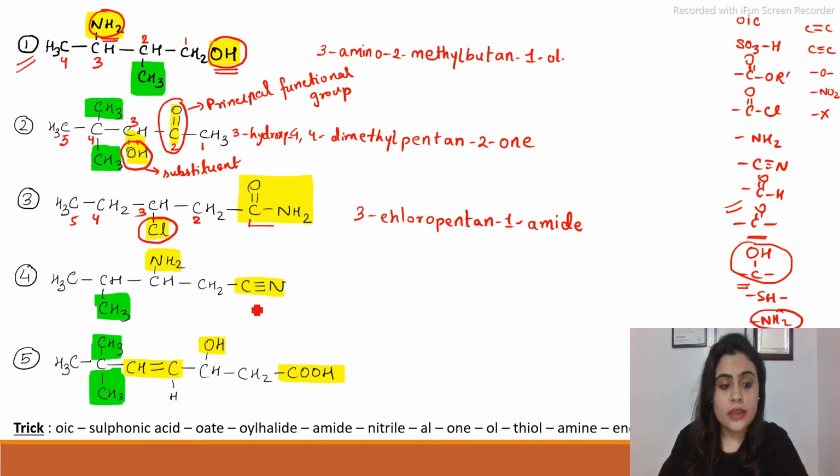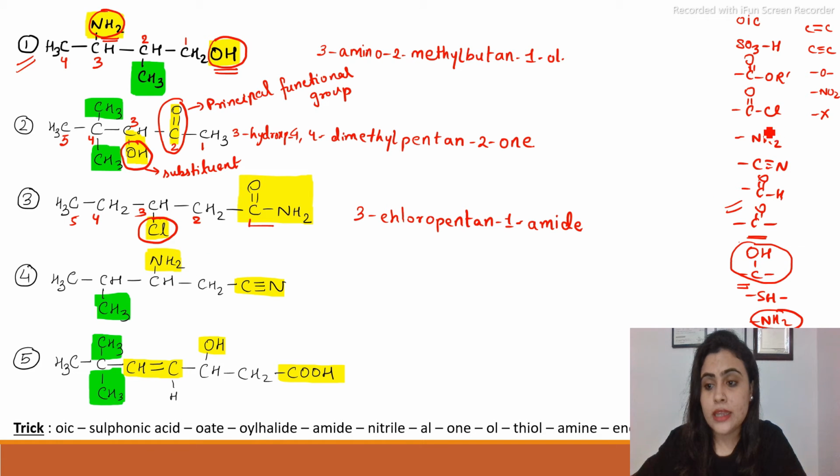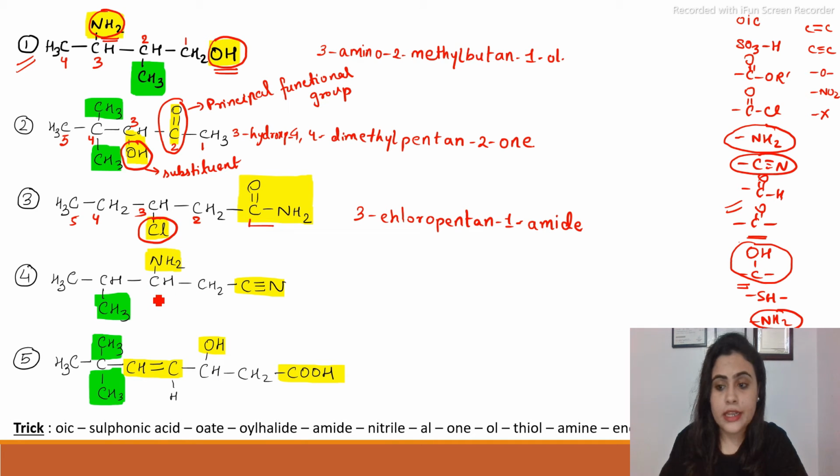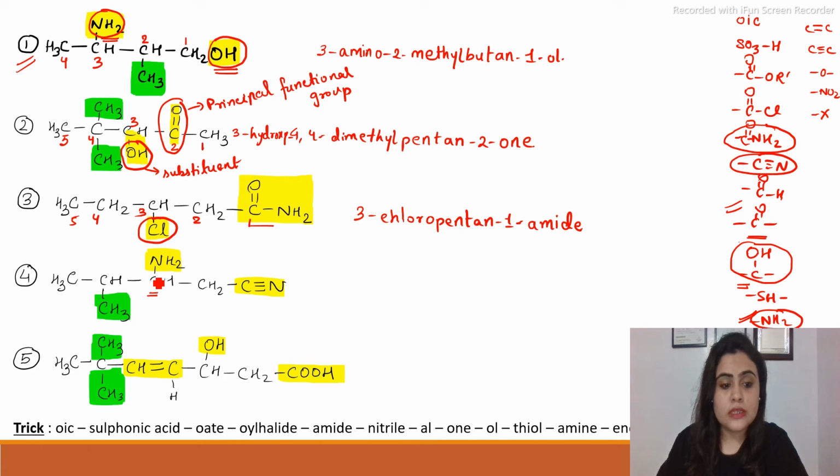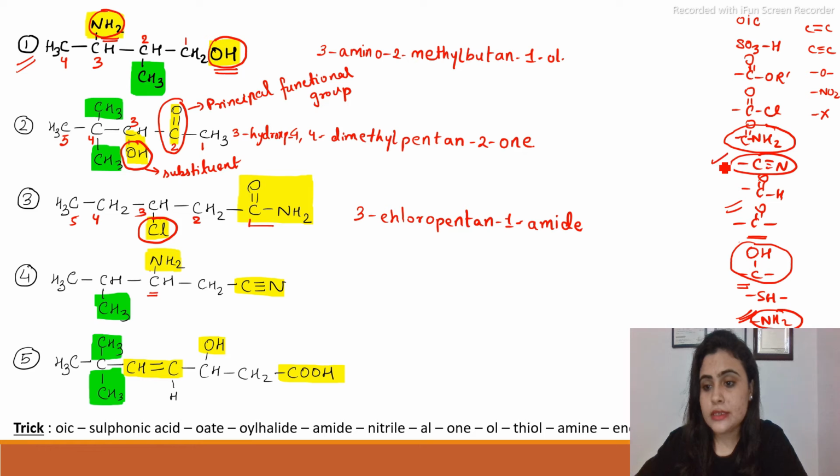In the fourth one we have cyanide, we have an amino group also. In this priority table you can see the amino group is at the lowest priority and then the cyano group comes higher. Okay, sorry, this NH2 is the amine group. Amine is always given the lowest priority, so highest numbering, and nitrile, that is the CN group, will be given the lowest numbering.